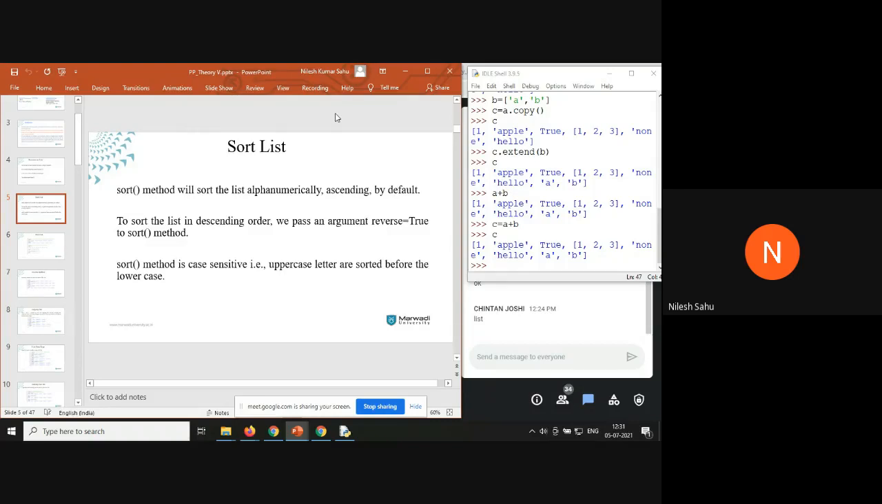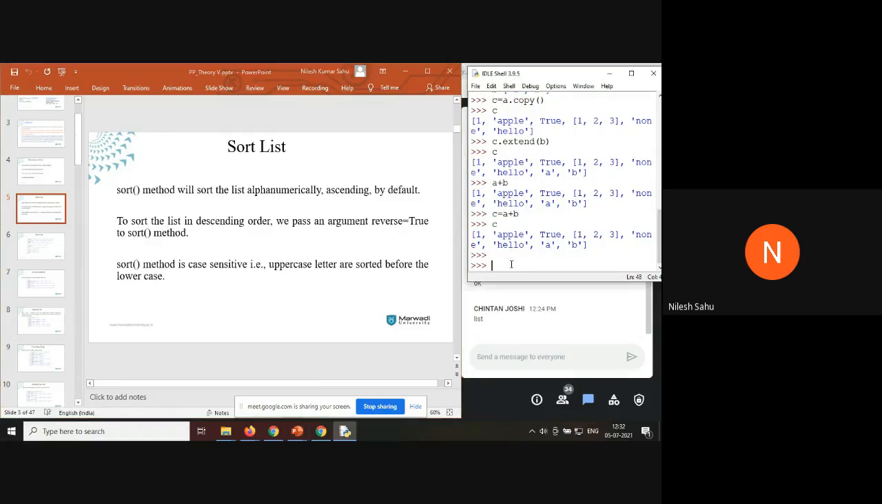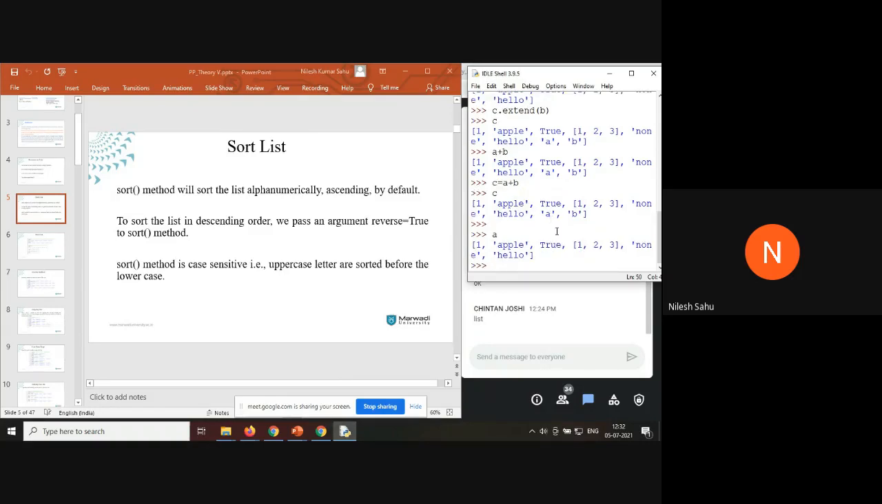If you want the list to be in descending order, you have to pass an argument reverse equal to true. Just see here, let's say the value of a is 1, apple, true, 1, 2, 3, none, hello. When I say a dot sort,